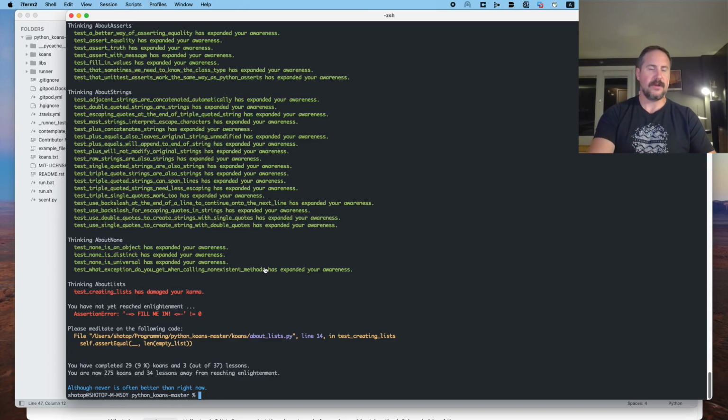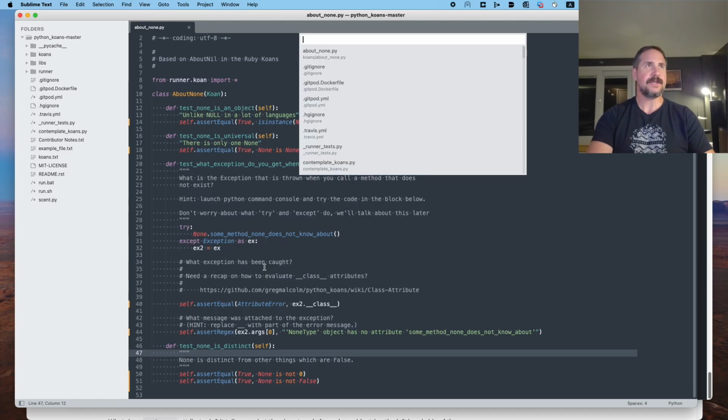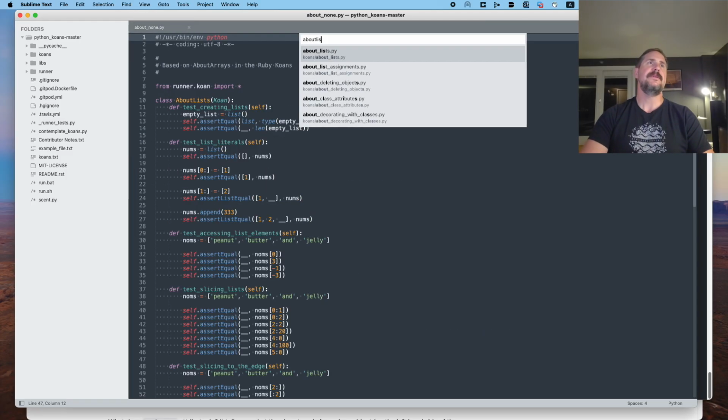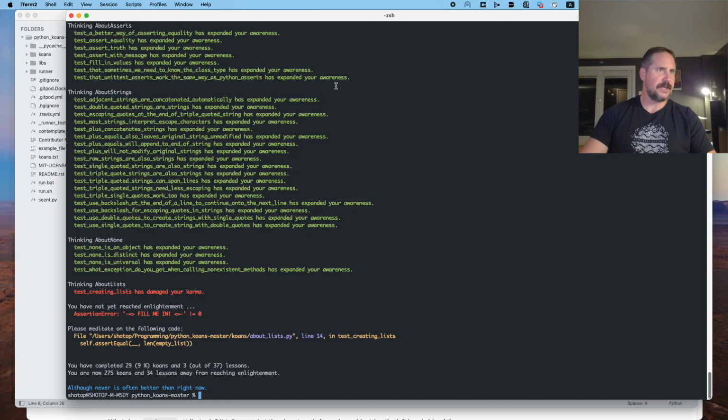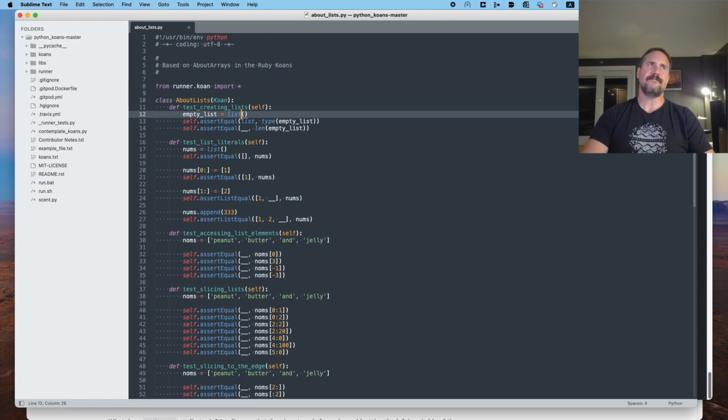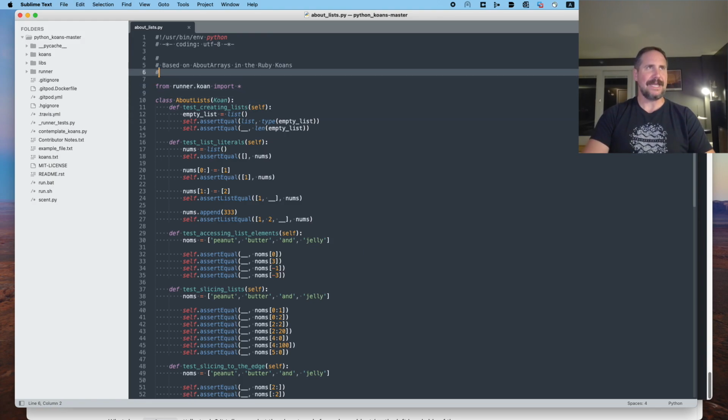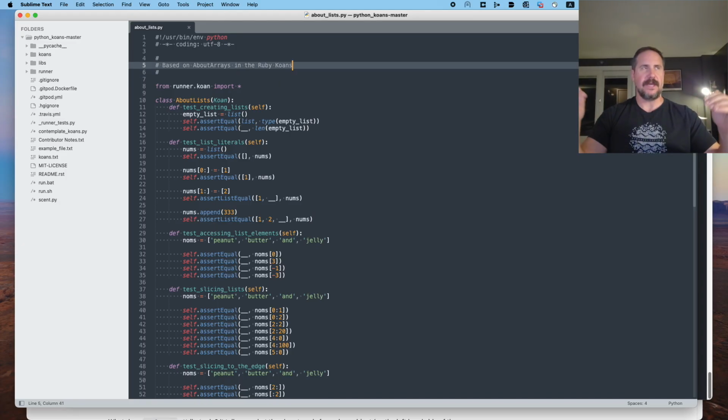Let's do Command T, start typing about lists in our editor here in Sublime Text. Get rid of that old file. And we will go back to our message and say, okay, we were on line 14 in about lists. So we're here. So again, more Koans based on about arrays in Ruby Koans. All right, so in Python, lists of things are called lists. In Ruby, they're called arrays.